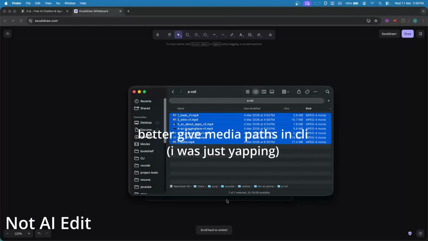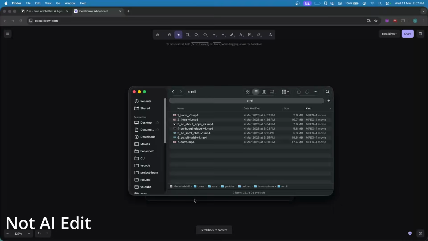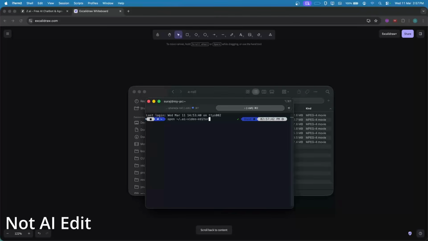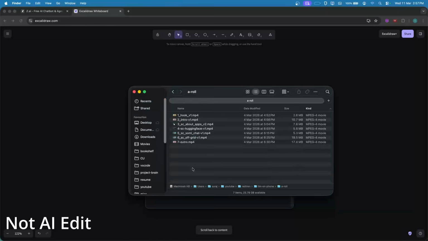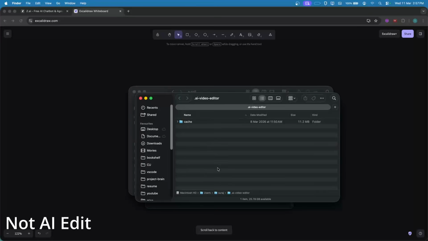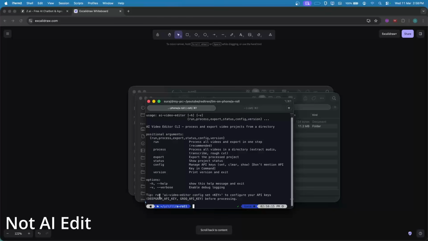So for this, we just have to come to our terminal. The order of the videos will be considered after sorting them in alphabetical order, so you can just give numbers at the start. All the important things will be saved over here in this directory. This is a global space, where all the environment variables and all the stuff will be saved. Talking about environment variables, you must have the Deepgram API and Groq keys because I'm using them. In future, I will add other options also.